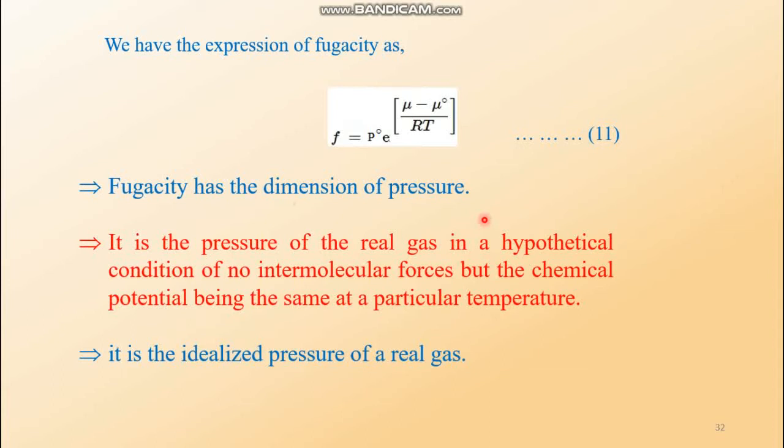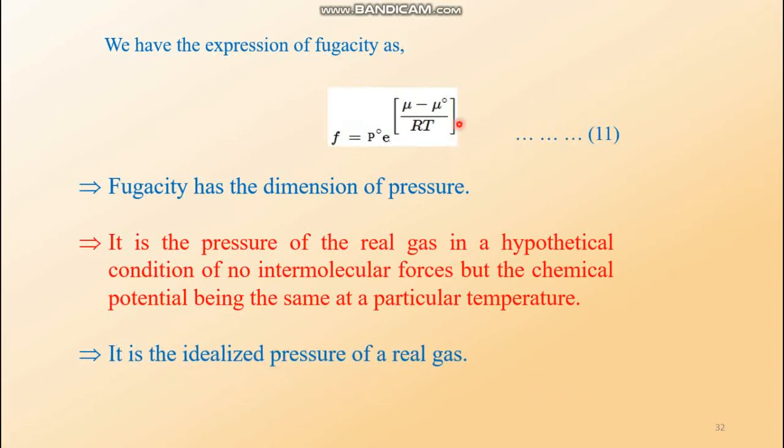You can say fugacity is something atmosphere, or something bar or millimeter Hg, whatever. It is the pressure of the real gas in a hypothetical condition of no intermolecular forces, but the chemical potential being the same at a particular temperature. This is the main point. This is the exact elaboration of the term fugacity, and it is the idealized pressure of a real gas.